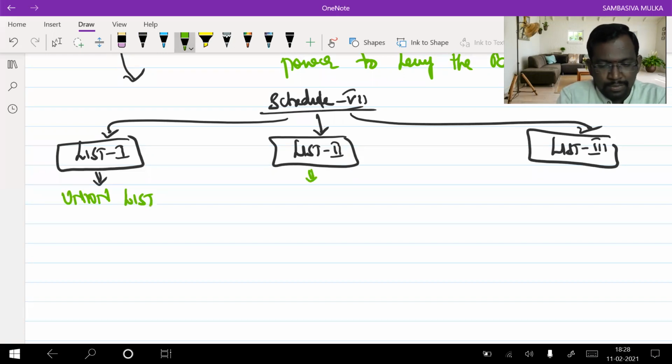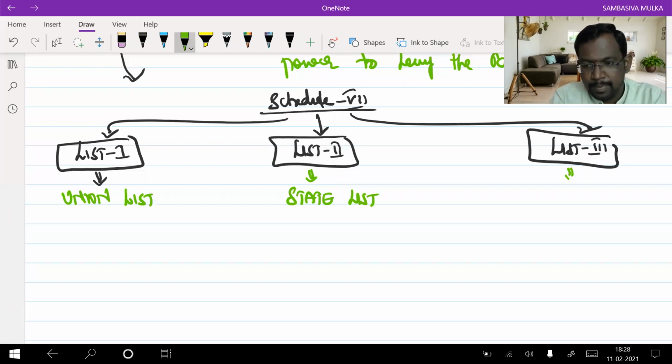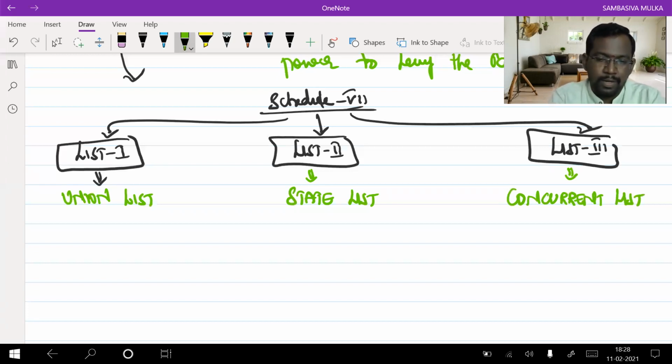List 2 is called the state list. List 3 is called the concurrent list. List 1, union list, can also be called the central list. List 2, state list, and list 3, concurrent list.